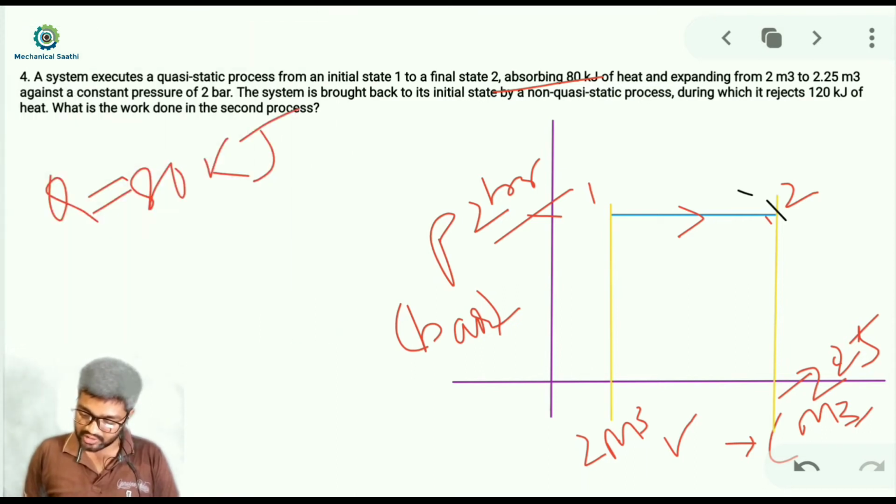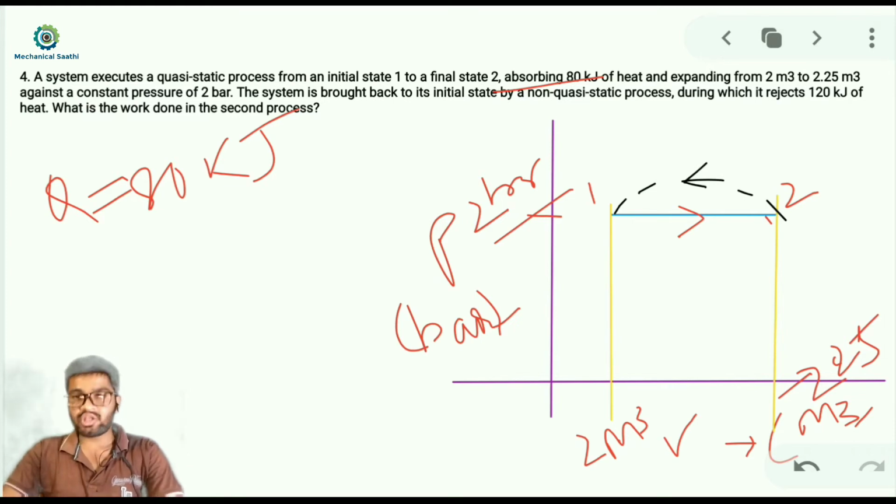It is coming back to this initial state by this process, the black line which I have shown you. We use a dotted line to show non-quasi-static processes. It is asking us to find the work done in the second process, that is the work done in the non-quasi-static process. We have to find out that only.